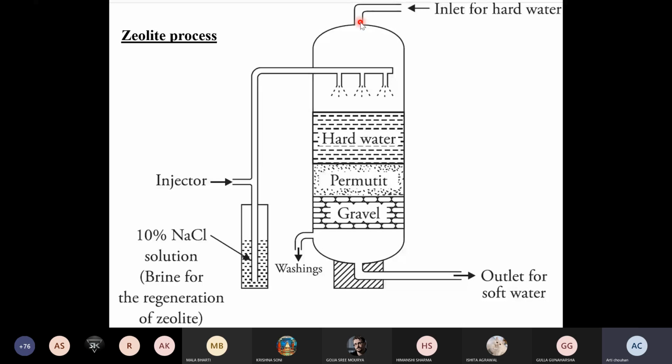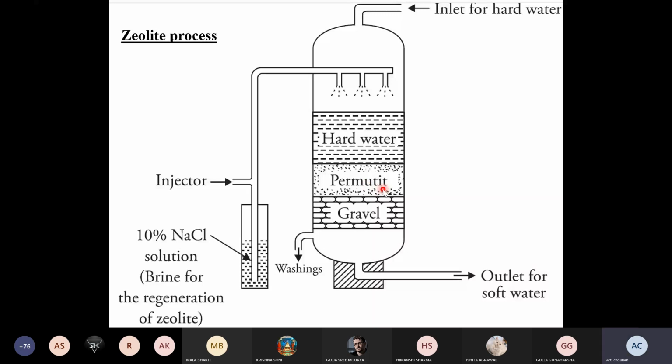During the process, first the inlet of the hard water is open, and the water percolates through that permutite or zeolite bed, and you get soft water after the exchange of the sodium ions by the heavy metal ions which are present in the hard water.